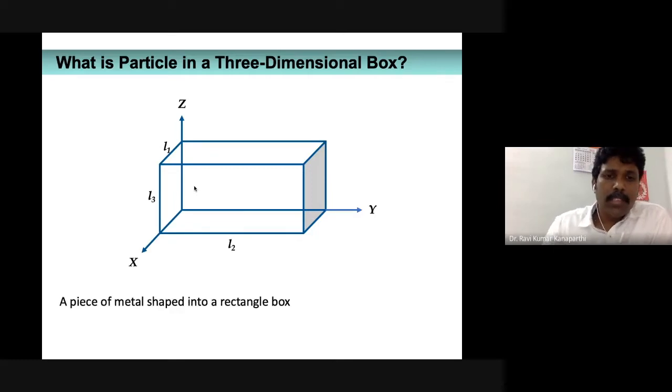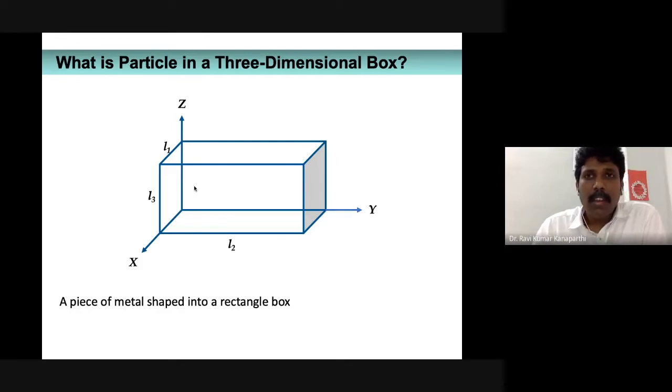Now the question is, are there any real systems? How do I imagine such a system? You just take a piece of metal. A piece of metal, I'm sure most of you are familiar, has a lot of electrons.